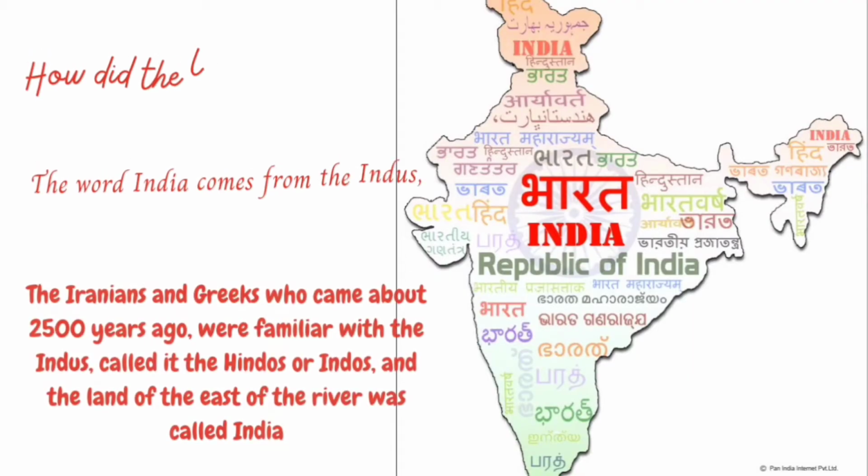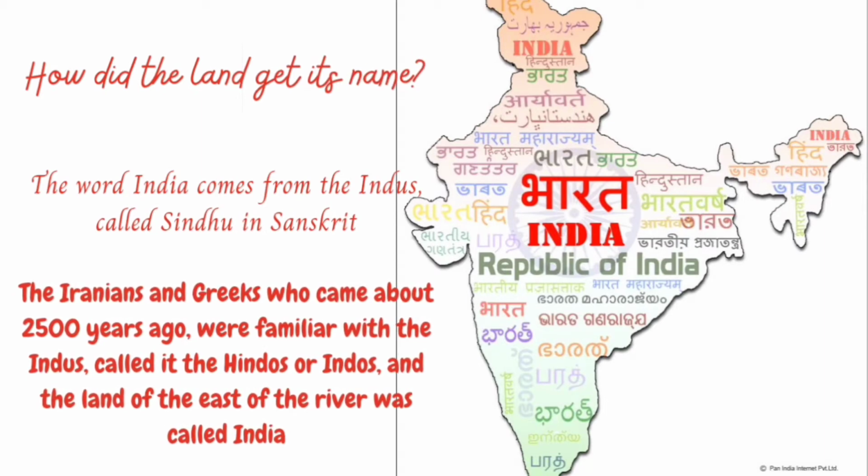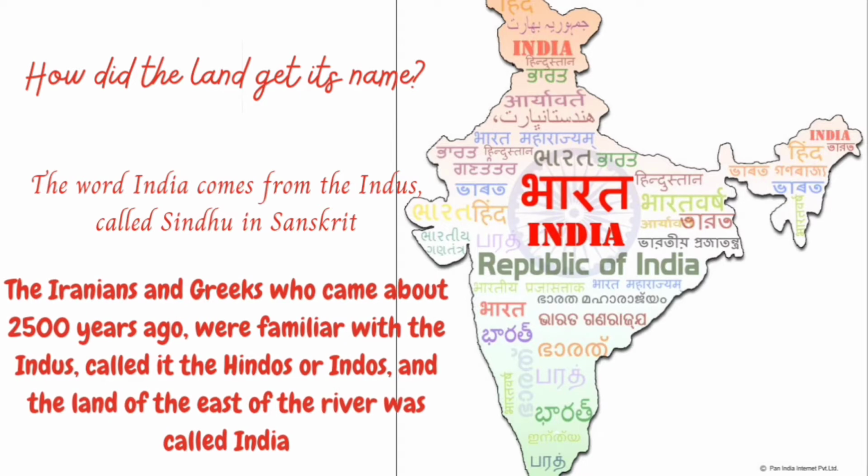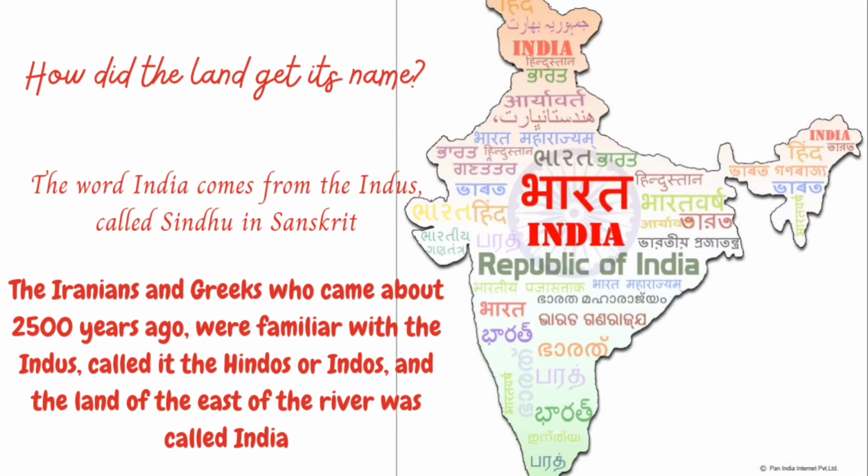Now let's think about how the land got its name. That is how India got its name. The word India comes from the Indus, called Sindhu in Sanskrit, that is, from the river Indus. The Iranians and Greeks who came about 2,500 years ago were familiar with the Indus, called it the Hindos or Indos, and the land to the east of the river was called India.